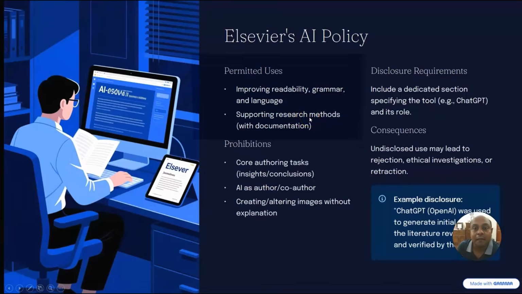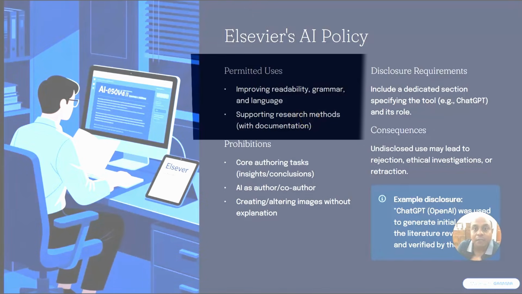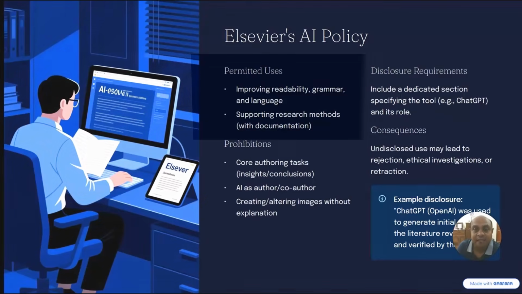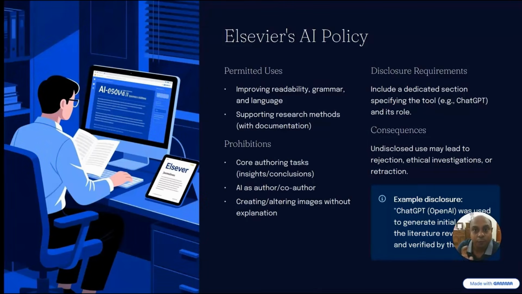If you are taking help from the AI, you have to give documentation or evidence of which areas of your research paper were supported by AI to improve the methodology. Now, in this particular case, the prohibition of AI use is that you cannot use AI as your co-author, and you cannot create or alter images without explanation. Sometimes we create images and say that this image was created by the author, but do not do that if you are using AI to create the image.